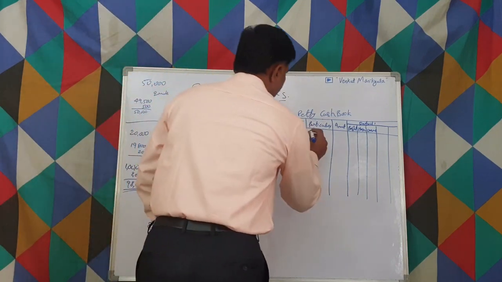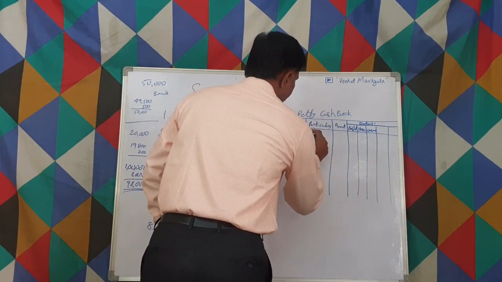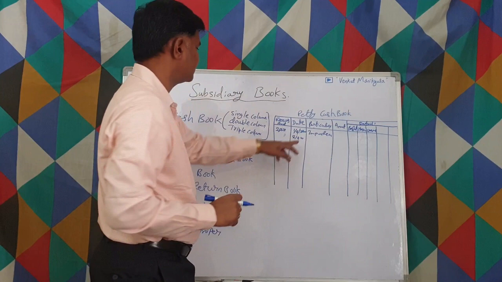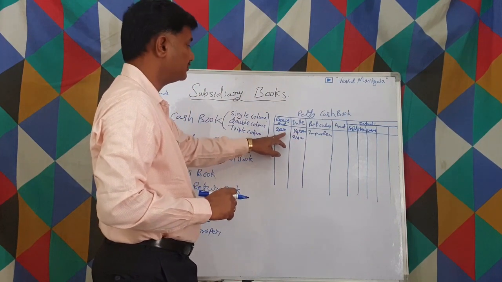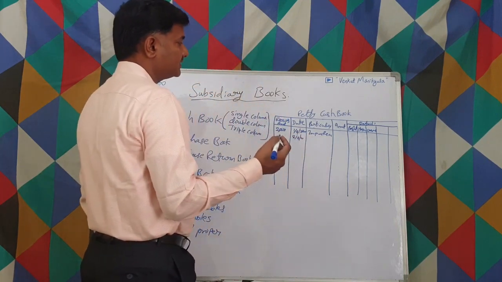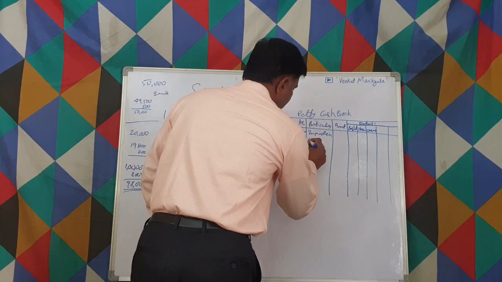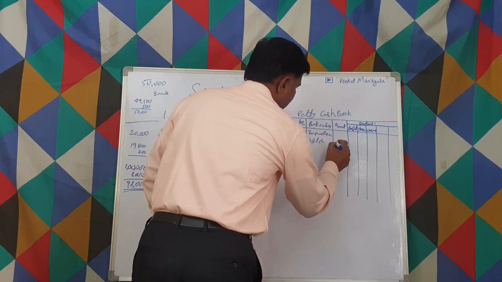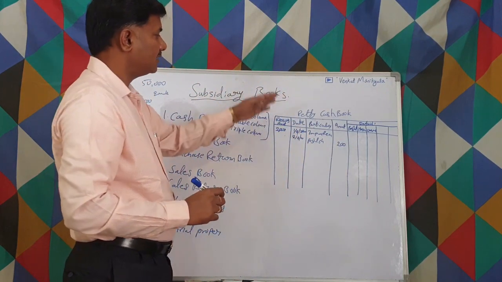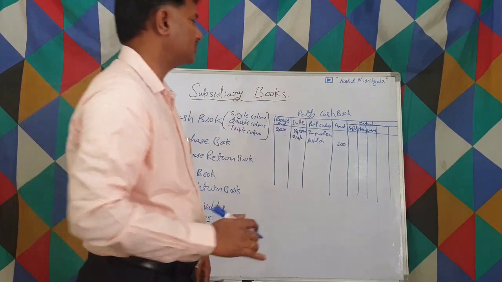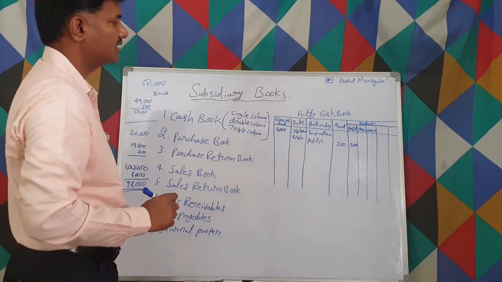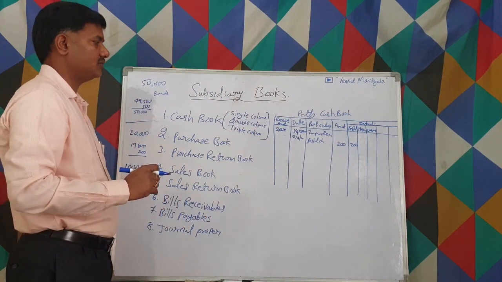So here it is imprest received. This 2,000 is the imprest received. On 2/4, let us say we pay postal charges, 200 rupees. In the amount column we have to write it, but also in the postal column we have to write 200, in the details column.